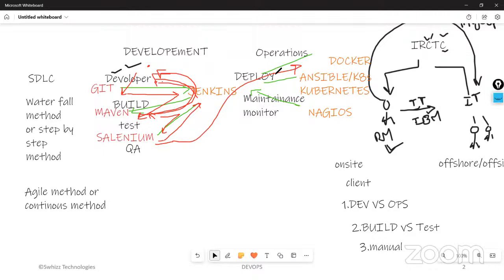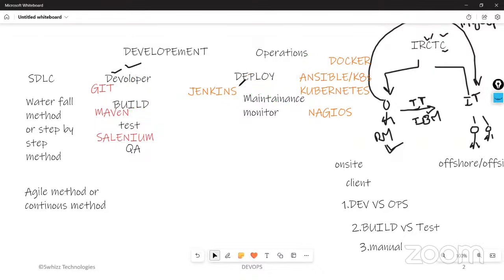Immediately, if they are facing any error during deployment, their notification will be sent to Jenkins. Jenkins will immediately send an automatic email to the developer. Finally, the developer is going to address all these issues. Here, we are avoiding manual work. We are implementing automation at each and every stage.